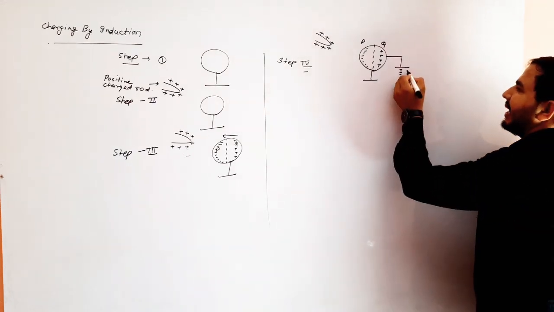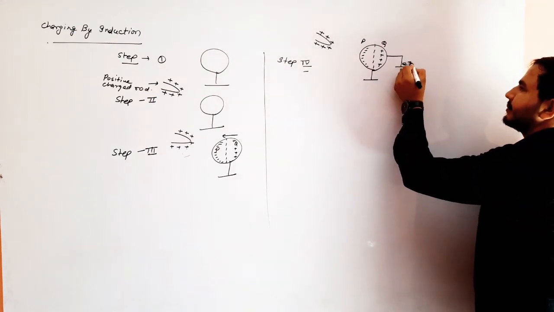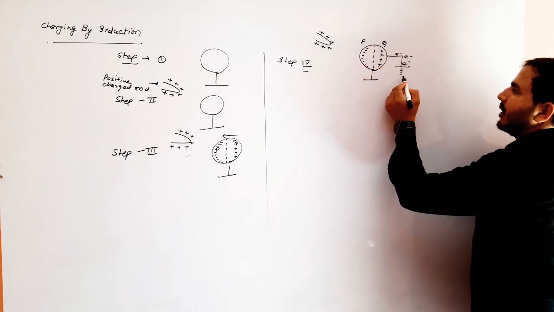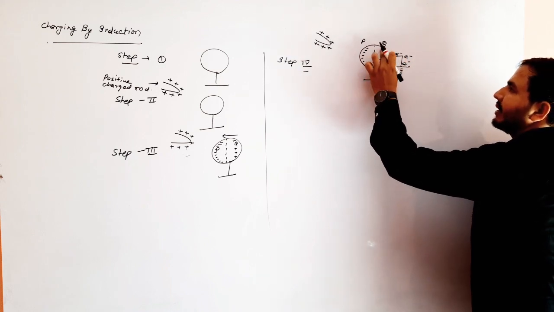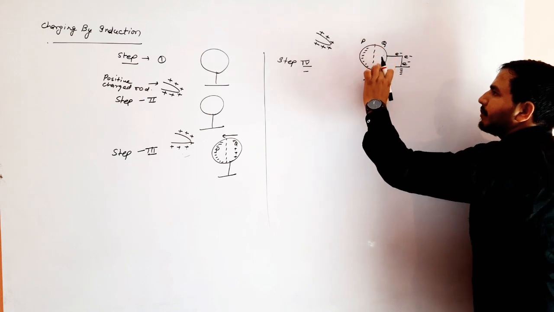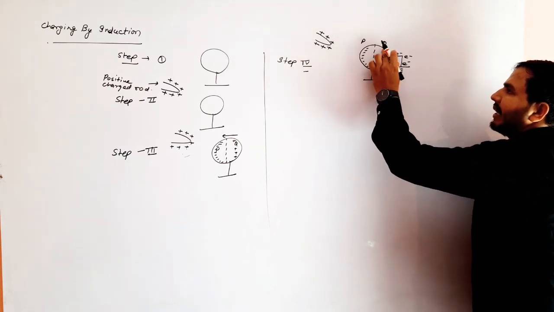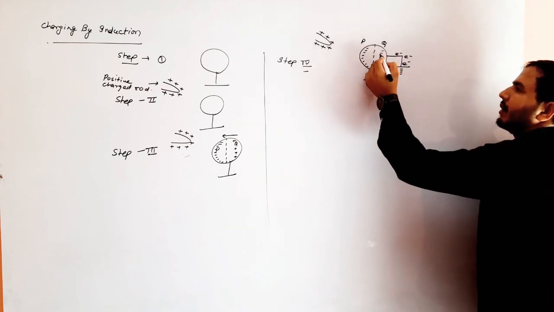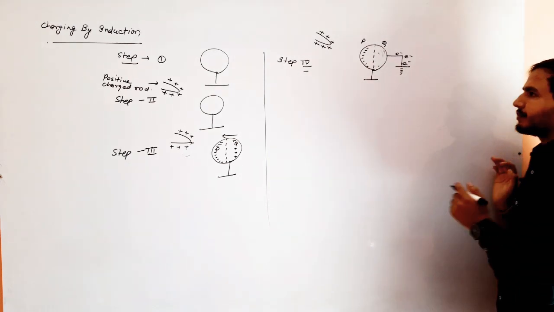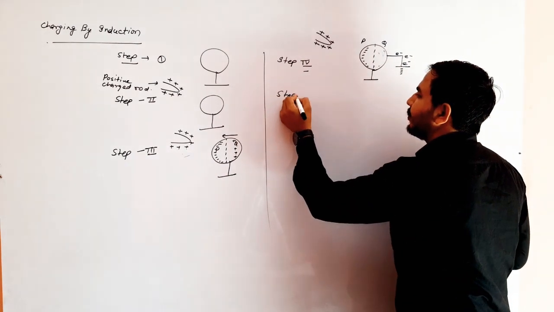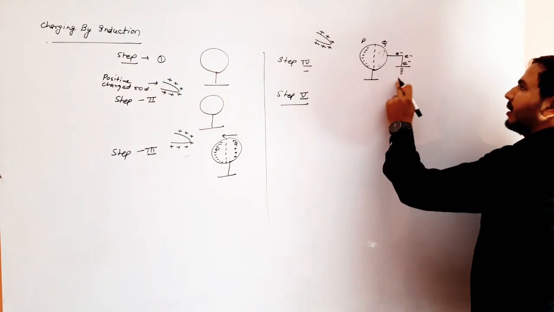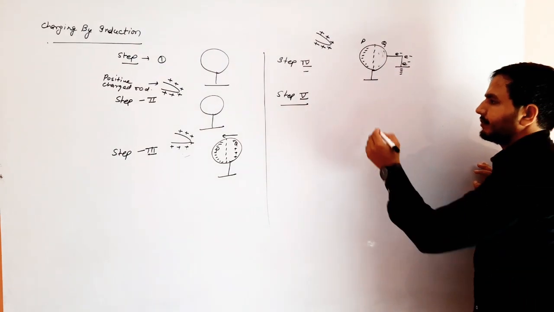In this case, electrons from the earth go to the Q side. Then this space is filled by the electrons. Here electrons will transfer continuously from Q to P. Clear? Now step 5. In step 5, we remove the earthing wire.